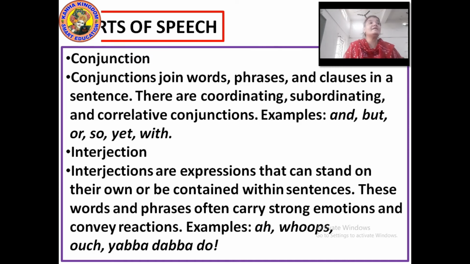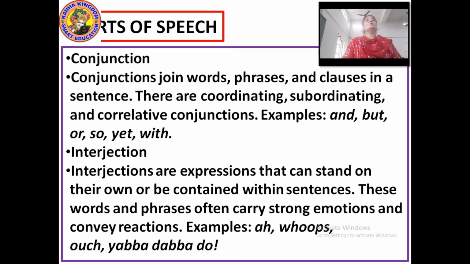You can say there are coordinating, subordinating and correlative conjunctions. Like and, but, so, or, yet. These all are conjunctions. Now what are coordinating, correlative and subordinating conjunctions? Let's have a look at that too.